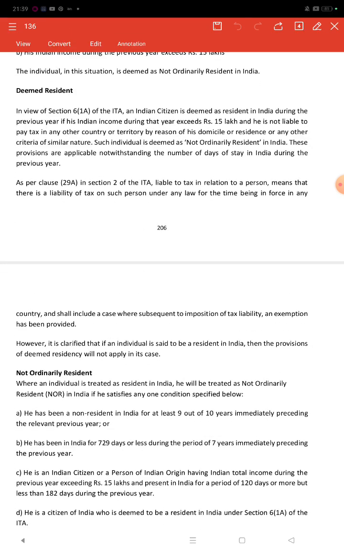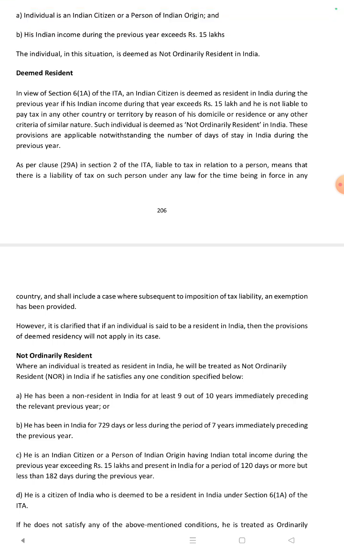Deemed resident in view of section 6(1A) of the ITA: an Indian citizen is deemed as resident in India during the previous year if his Indian income during that year exceeds 15 lakhs and he is not liable to pay tax in any other country or territory by reason of his domicile or residence or any other criteria of similar nature. Such individual is deemed as not ordinary resident in India. These provisions are applicable notwithstanding the number of days of stay in India during the previous year.